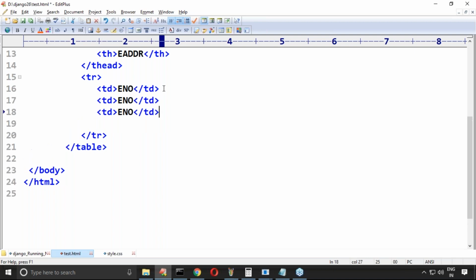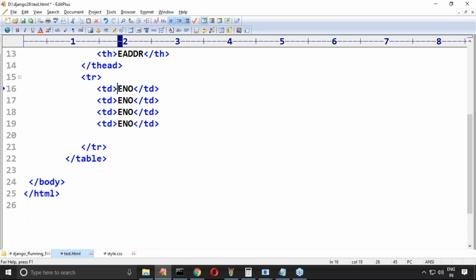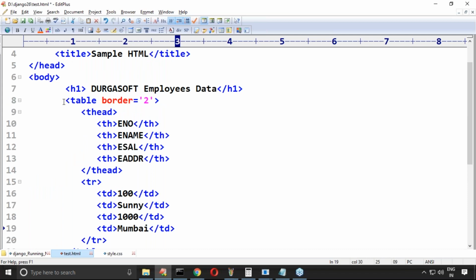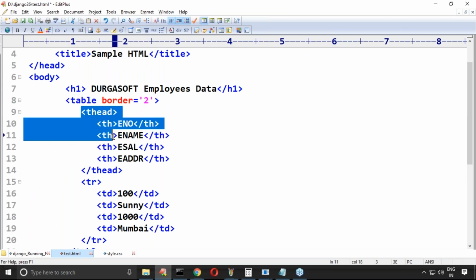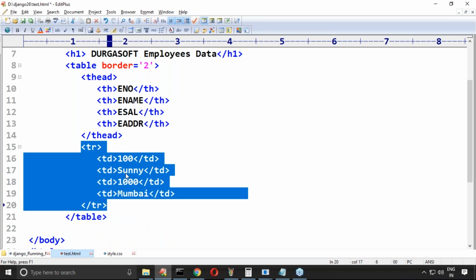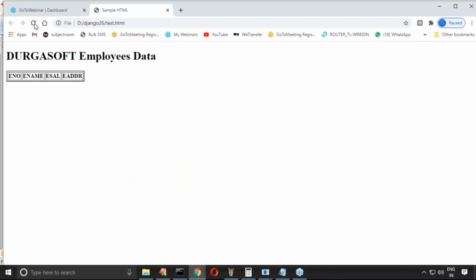Td. Okay, like td. Enum is 100. Ename is Sunny, something like. eSal is 1000. Okay, e-address is Mumbai. Okay, Mumbai, like I'm trying to take. Yeah, so the table in the T head row is ready. Next, the normal table record is also ready. Okay, now have a look once.